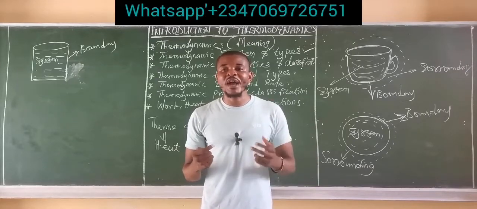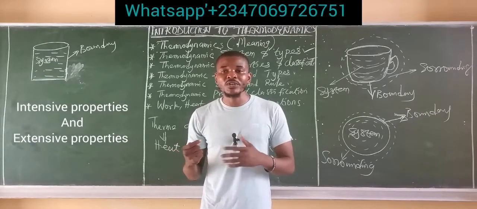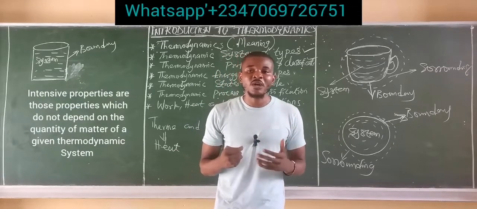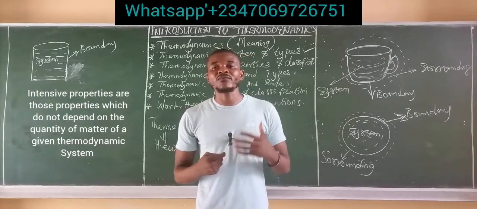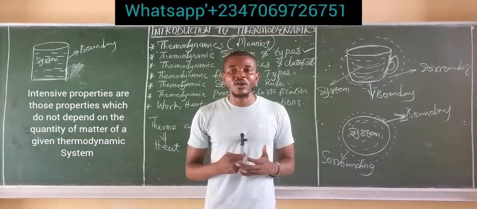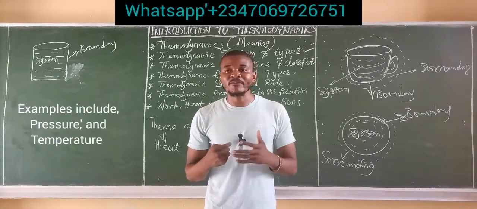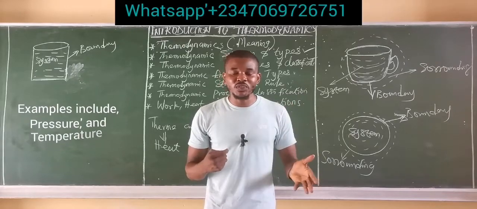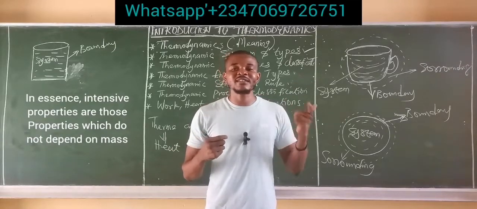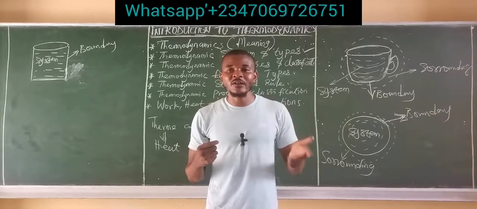Under this classification, we have two types of properties: the intensive property and the extensive property. Intensive properties are those properties which do not depend on the quantity of matter of a given thermodynamic system. Examples of intensive properties are pressure and temperature. So in general, we are simply saying intensive properties are those properties which are not mass dependent. They don't depend on mass to be found. Examples include pressure and temperature.